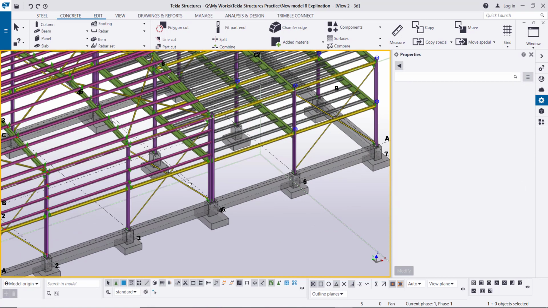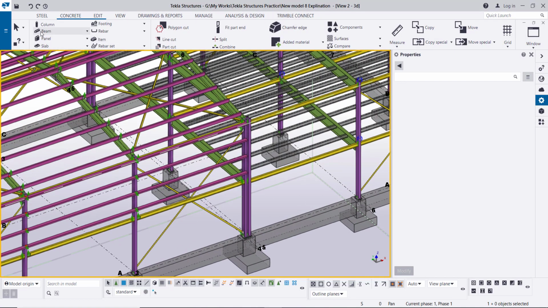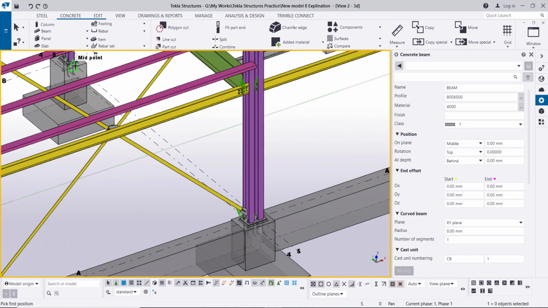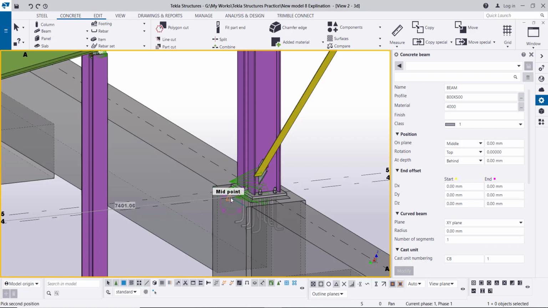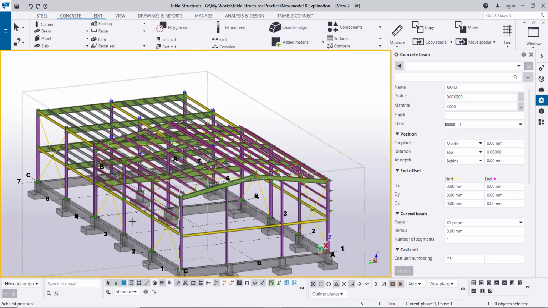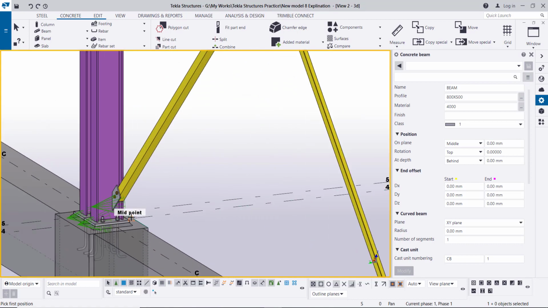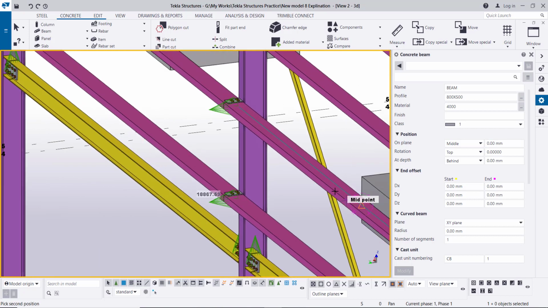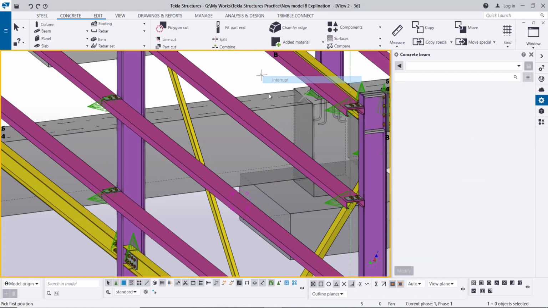Okay, then we need to create the tie beams here also. Click on the beam, and from middle of this pedestal to middle of this pedestal, and from middle of this pedestal to middle of this pedestal. Right click, interrupt.